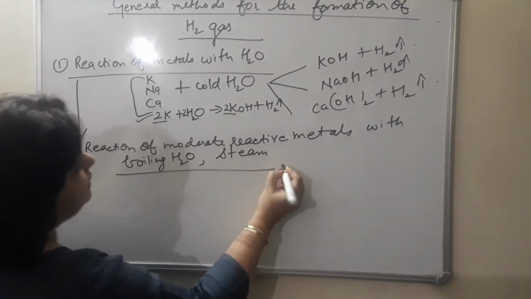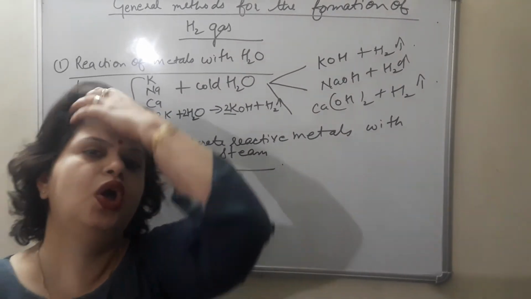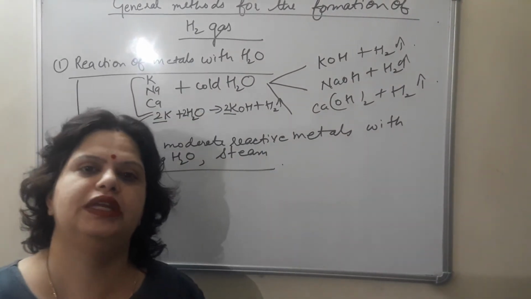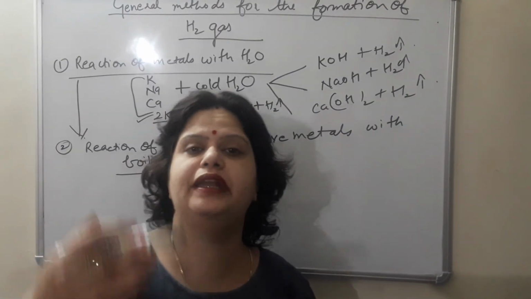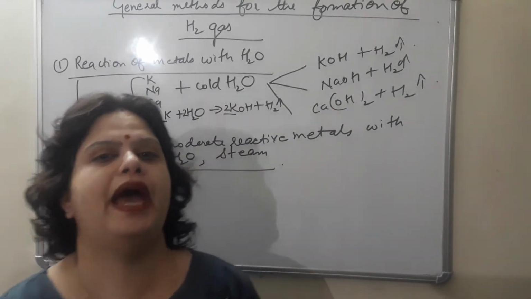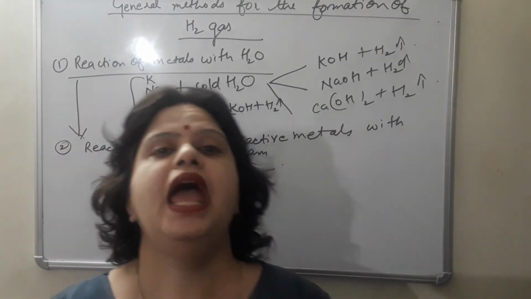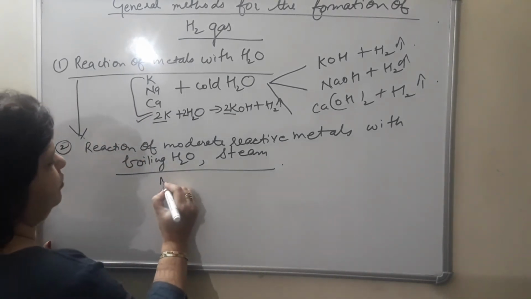It will also release hydrogen gas. Such metals which are less reactive or moderately reactive, because their reactivity is less, to initiate the reaction the temperature is to be increased.